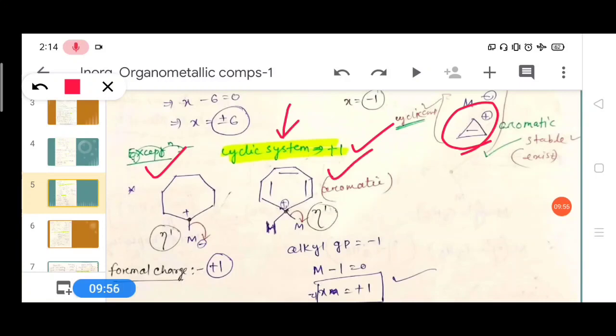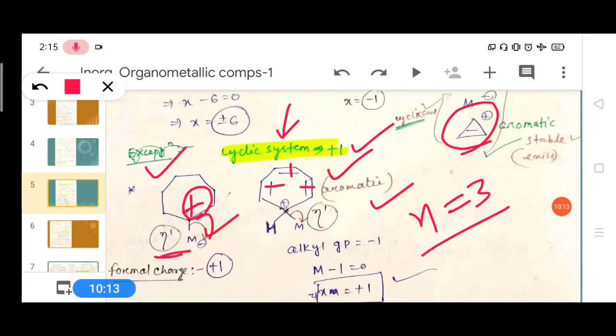Example, here the metal atom will get the negative charge, this carbon will get positive charge, it is eta 1, hapticity 1. Also in this compound, it is an aromatic compound: 1, 2, 3, n is equal to 3, an odd number of bonds, then it is an aromatic compound. Then in aromatic compounds, the metal will take the negative charge and the carbon atom will be positive and hapticity is 1.